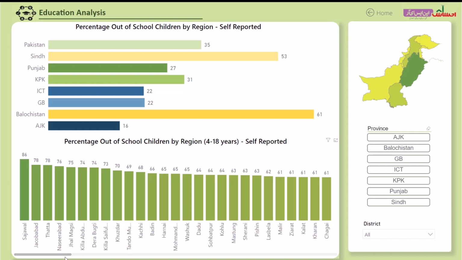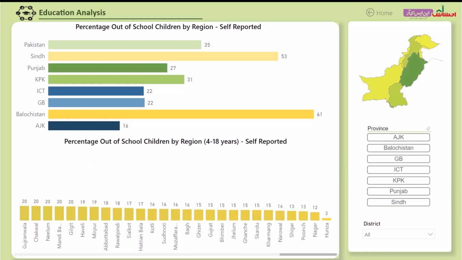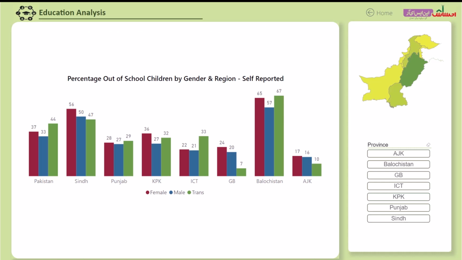We further drill down on the number of children reported out of school and analyze them at a district level. There is a noticeable difference of out-of-school children across different districts. For instance, in Sajawal district of Sindh, 86% of children are reported out of school, whereas in Hunza, this number is only 3%. This clearly has a policy implication. So a drill down of these data will clearly show areas where a concentrated policy effort is required to bring children to school.